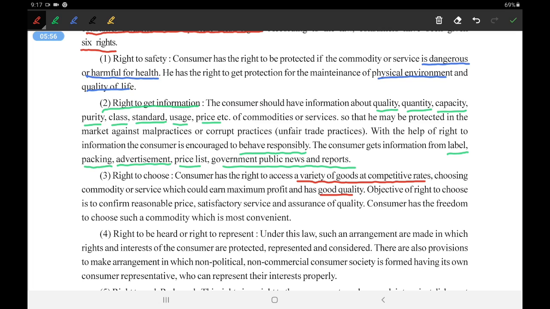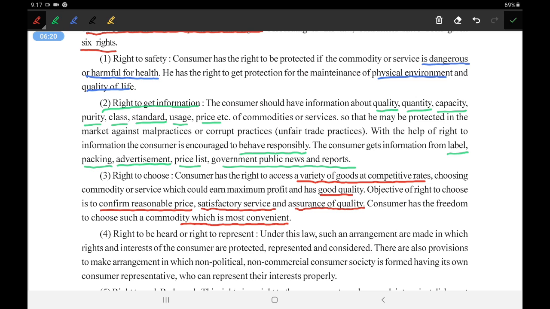Okay, why does he do this? Because he can get a reasonable price, satisfactory service, better service, and assurance of quality. At the same time, assurance of quality is also needed from him. The consumer has the freedom to choose such a commodity which is most convenient. See, this is very important. He has the right to choose whichever commodity is convenient to him.